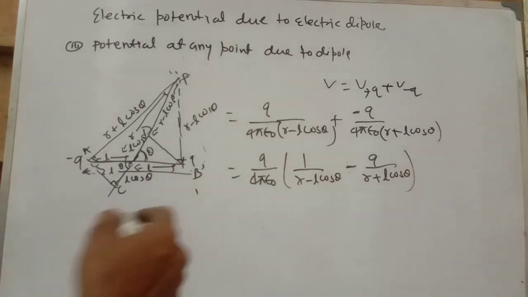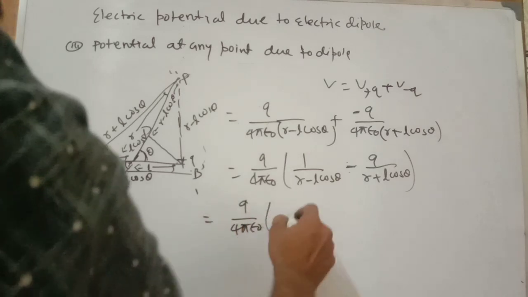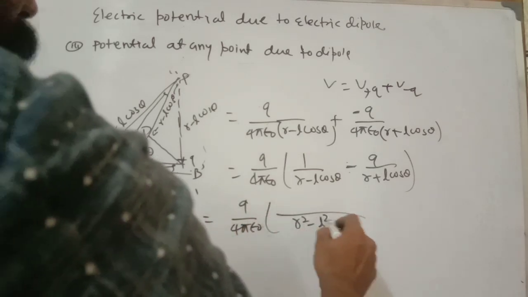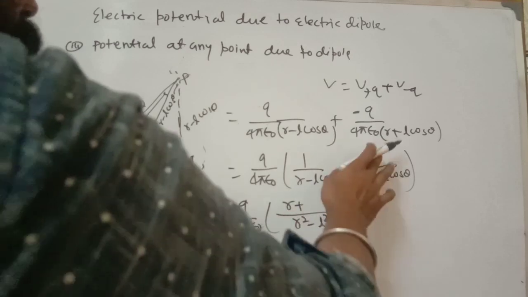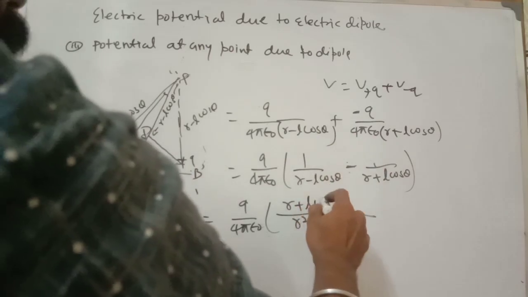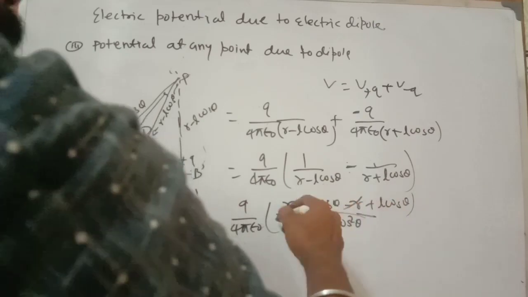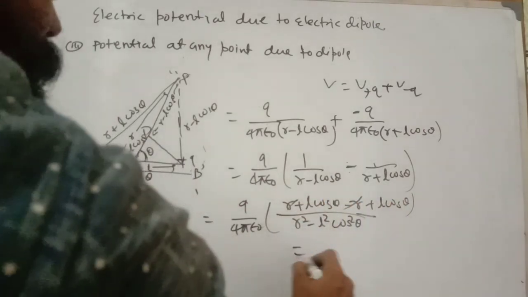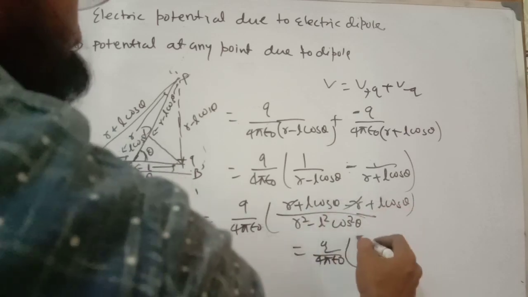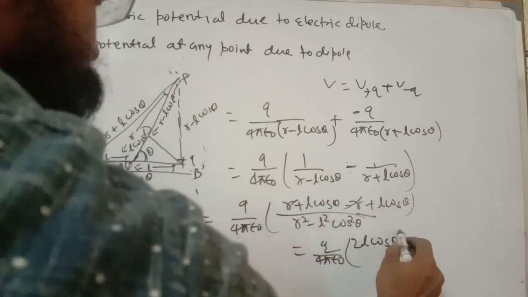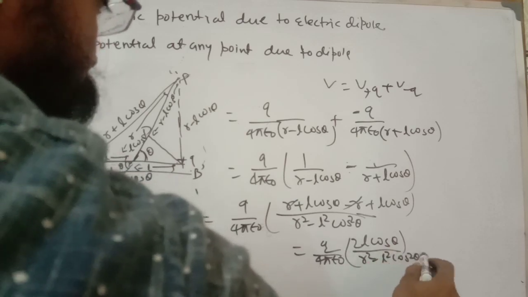After that, take the LCM, so it will be R square minus L square cos square theta in the denominator. In the numerator, R plus L cos theta minus R plus L cos theta, so R cancels, and it becomes Q by 4 pi epsilon naught times 2L cos theta over R square minus L square cos square theta.